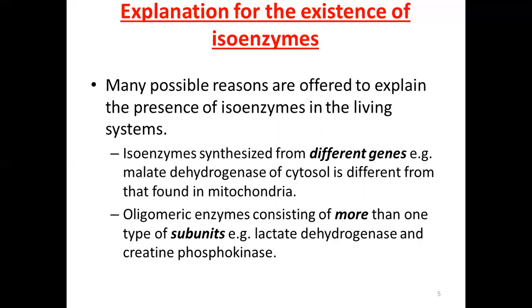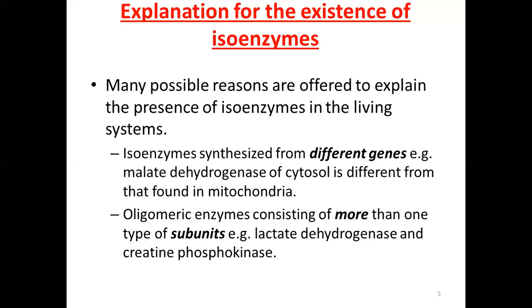Number one, isoenzymes are synthesized from different genes, like malate dehydrogenase of the cytosol is different from that which is found in the mitochondria. It means that malate dehydrogenase enzyme is present in the cytosol and it's also present in the mitochondria, but they differ in their properties. The main difference is that a different gene is responsible for encoding or for their synthesis.